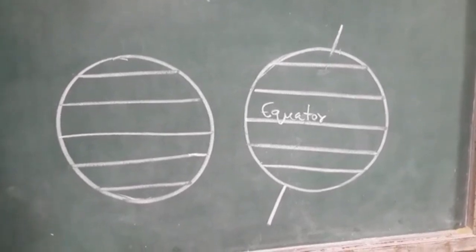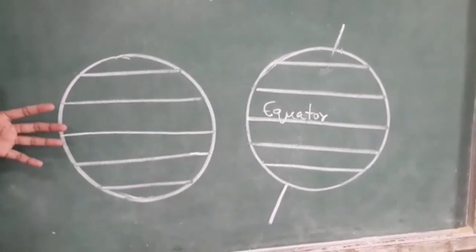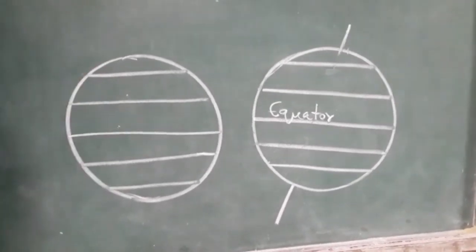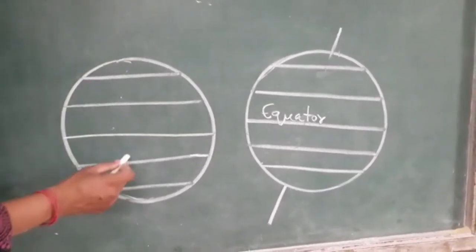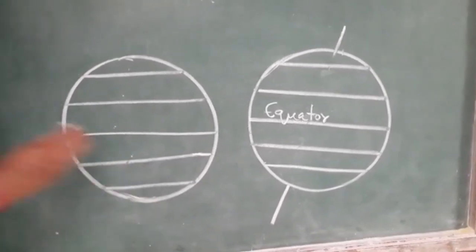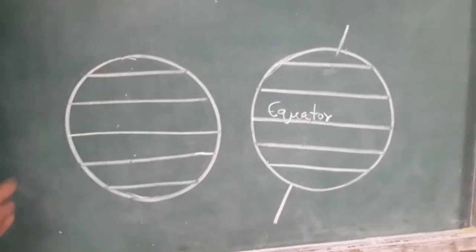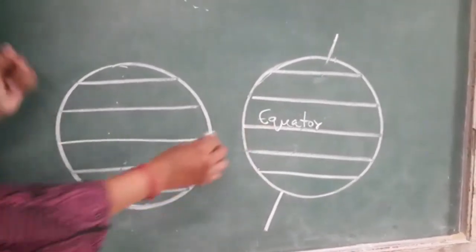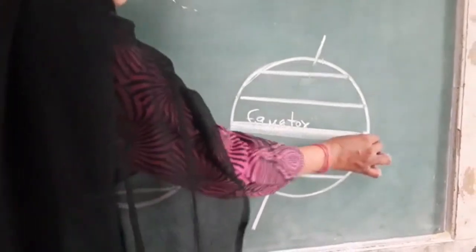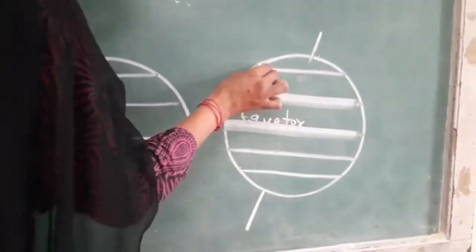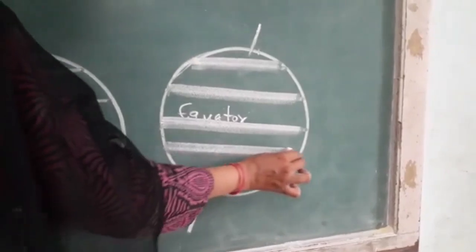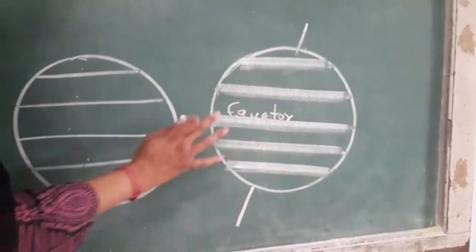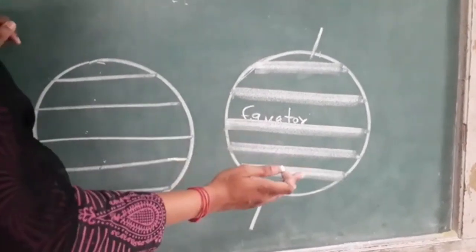This is our earth and it has 5 major latitudes. The first one is the equator, then the Tropic of Cancer, the Arctic Circle, the Tropic of Capricorn, and here the Antarctic Circle. As I told you earlier, the axis of the earth is tilted, so the earth also appears tilted. When you see the globe, the lines will be slanting. All the latitudes, the major latitudes which I told just now, become slanted towards one side. So it means the earth is tilted towards one side.